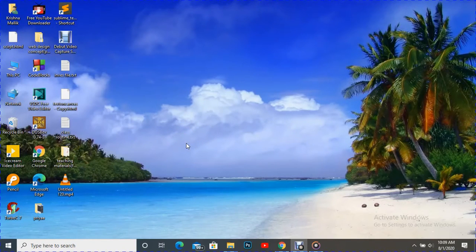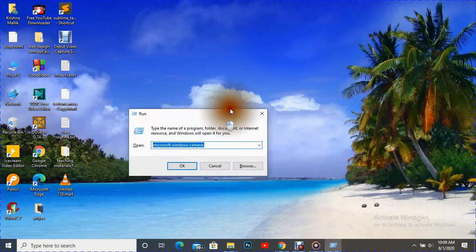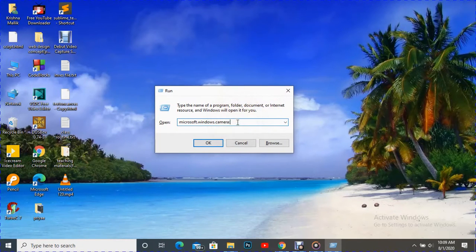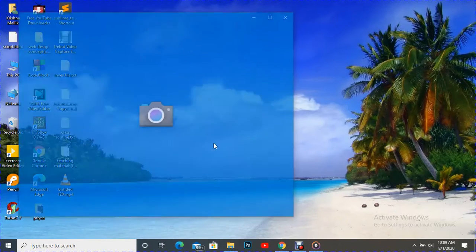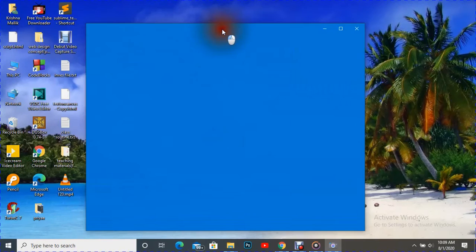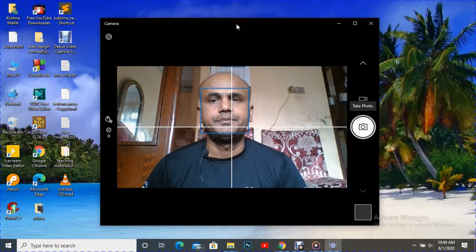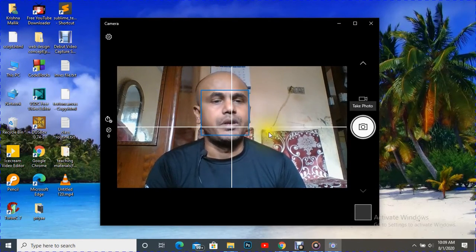Third method, it is very fast and quick. Press Windows R, and we can see Run here. Type there Microsoft.windows.camera and a colon, and after that press enter. If you don't type the colon here, then it will not work. So type Microsoft.windows.camera then colon, otherwise it will not work. Then press OK. So we can see the camera opened here.